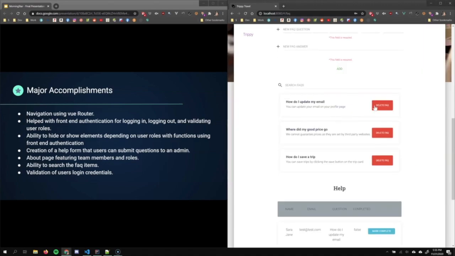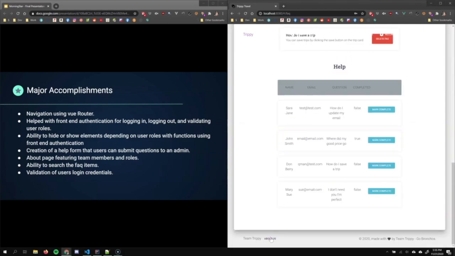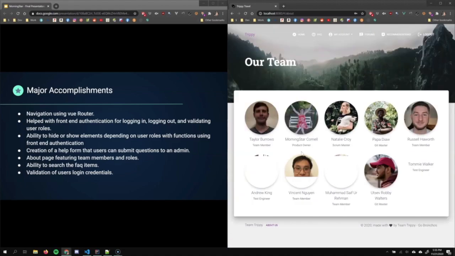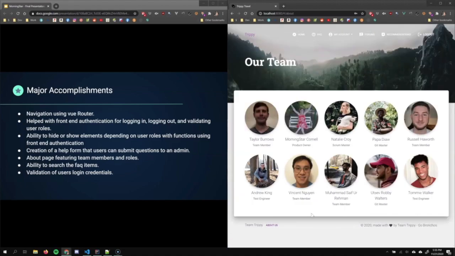You can also, only admins can delete and add facts. That was accomplished with the front-end authentication functions that were made. I created an about page that shows the team members and their roles.